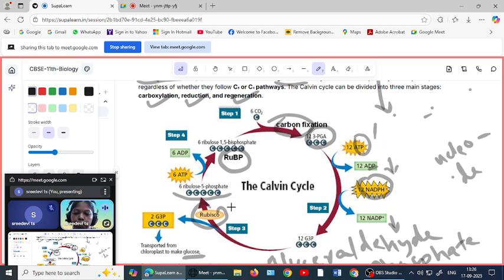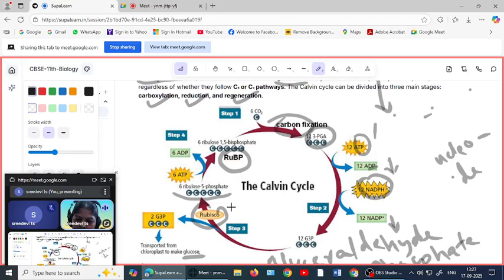This is actually what happens in the Calvin cycle. So what happened in this cycle? The atmospheric carbon dioxide comes and binds with RuBP, ribulose bisphosphate, and it becomes 3-phosphoglyceric acid, and reduction happens there from ATP and NADPH. The phosphate and electrons are added to the 3-PGA, and it will become glyceraldehyde 3-phosphate.